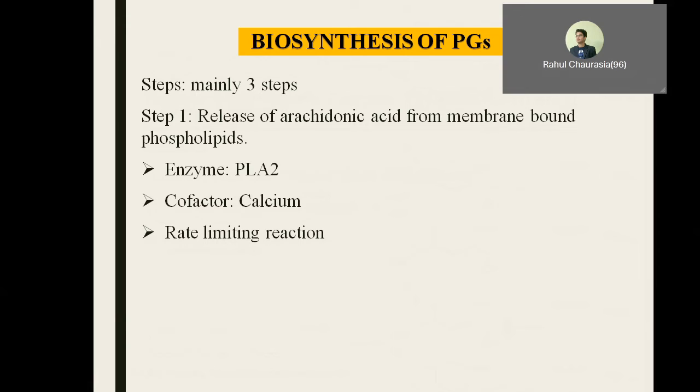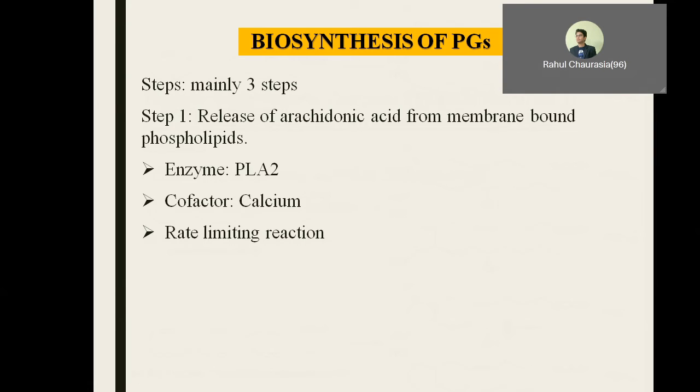I already told you that phospholipase A2 is present in viper snake venom, which accounts for the severe hemolysis and renal failure in a patient presenting with viper snake bite poisoning. The cofactor required for this step is calcium, and it is a rate limiting reaction.